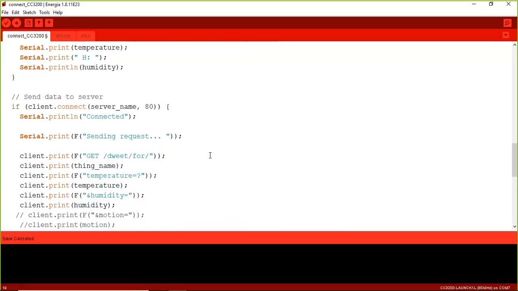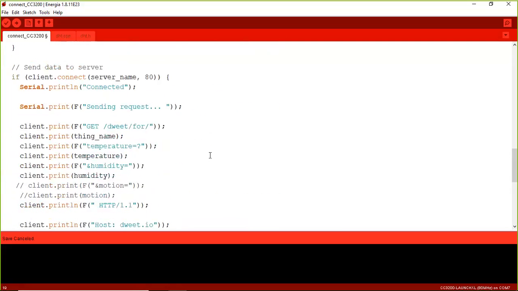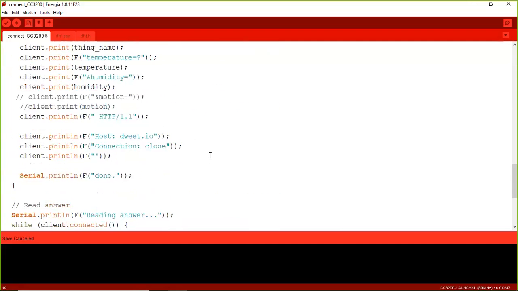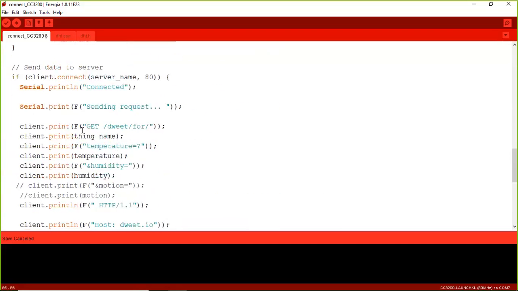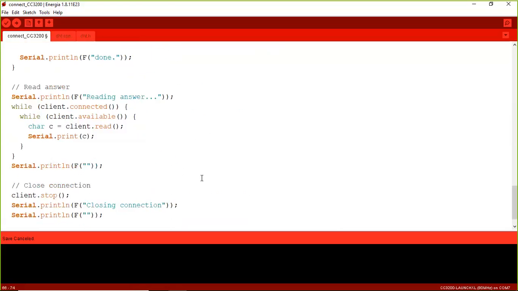If you use any duplicate thing name, your request will be sent, but you will never get any response from here. In this code, we are passing the temperature and humidity information as a request to Dweet.io services through Wi-Fi from the CC3200 board. After that, the CC3200 board must wait for the response from Dweet.io, and the reply is in the form of JSON, which can be displayed in the serial monitor.